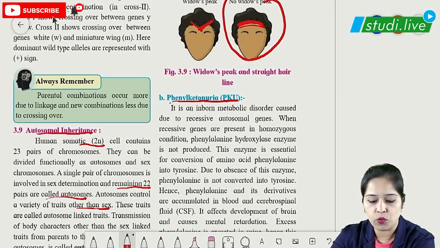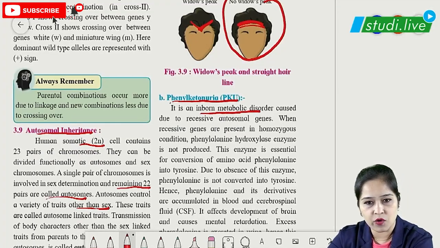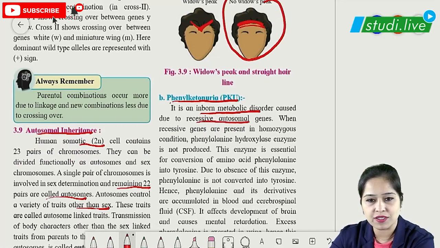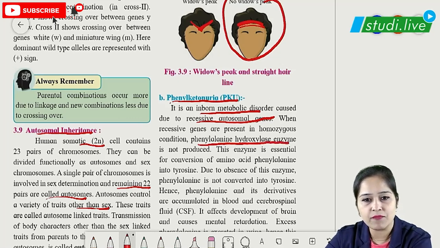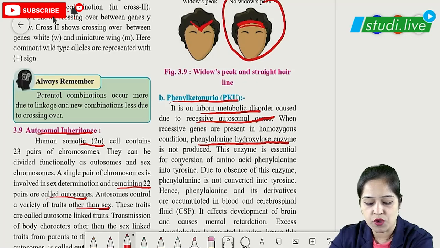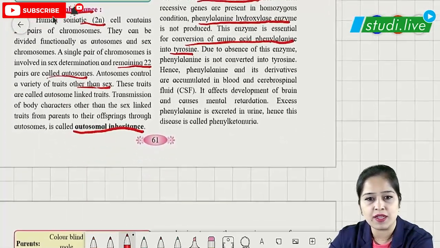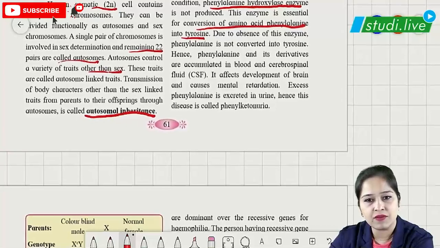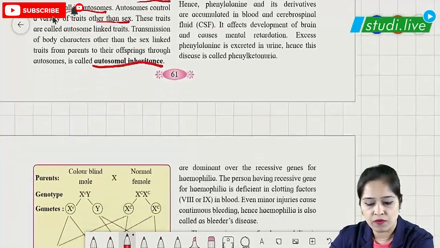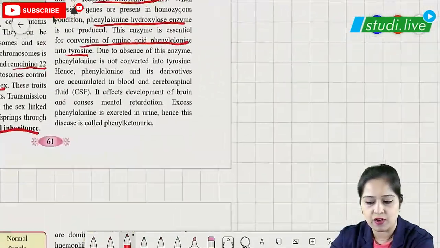Phenylketonuria is an inborn metabolic disorder. It is also caused because of recessive autosomal genes. Here the person is deficient in an enzyme, the phenylalanine hydroxylase enzyme. Because this enzyme is deficient, the person cannot convert the amino acid phenylalanine into tyrosine. Because of this, phenylalanine and its derivatives get accumulated in the blood, and it results in severe mental retardation, and phenylalanine is also eliminated in urine.